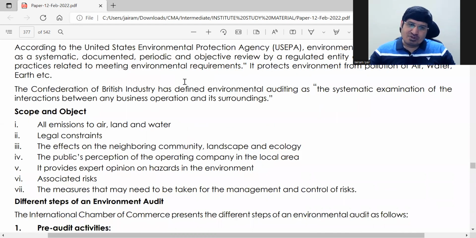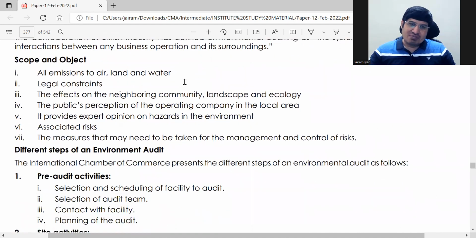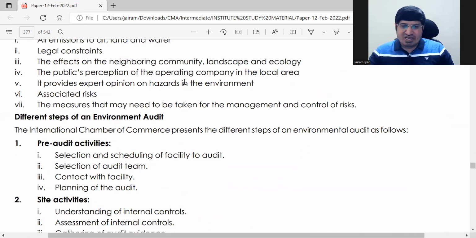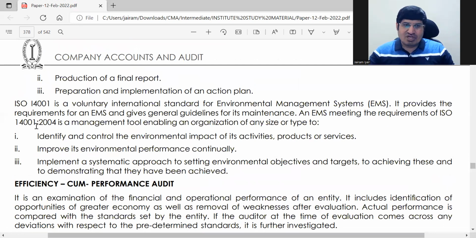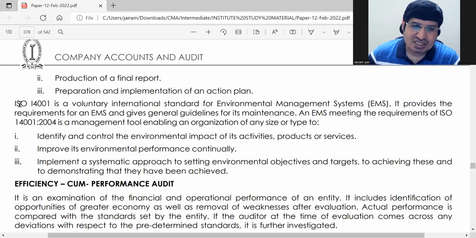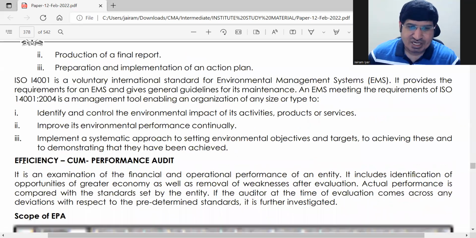The company can do it themselves, and there can be some specialized organizations which will do this audit. The best certification for that is ISO 14001:2004. Such organizations can do this type of audit very effectively. This is your main point. If you can remember this, ISO 14001 is an international standard for environmental management systems, EMS. So that is one done.